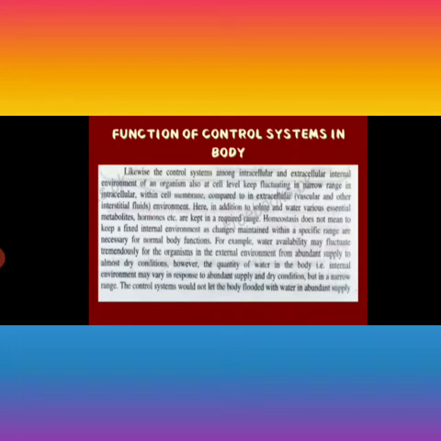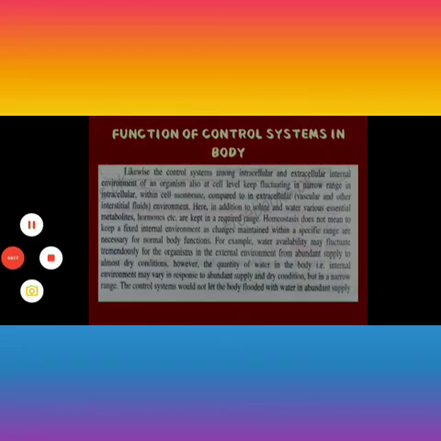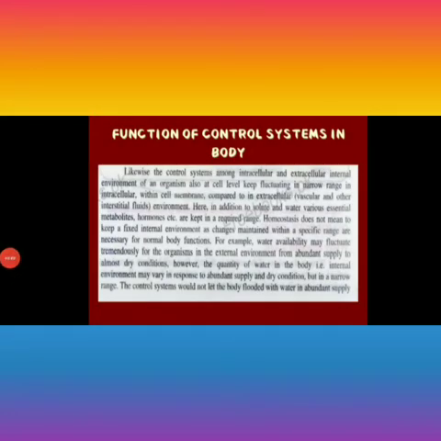In the same way, organisms living in dry conditions, having less supply of water, have more salts and less water in their body, so their reabsorption rate of water is very high, and they secrete concentrated urine. Their urine contains a high amount of solute and less water, so that they can retain water in their body for a longer period of time. This is also the mechanism of the control system of the body.